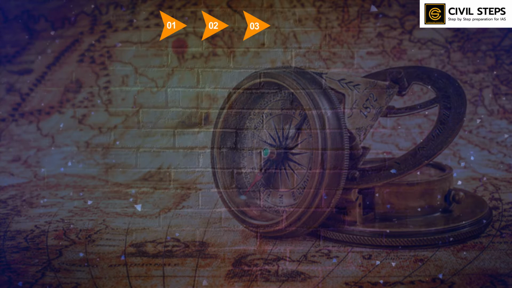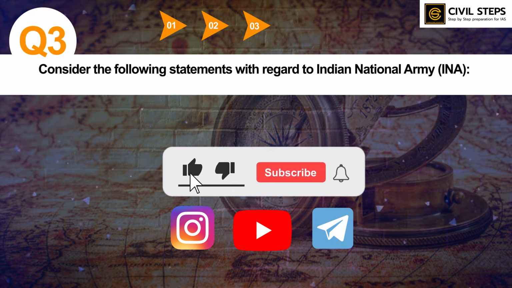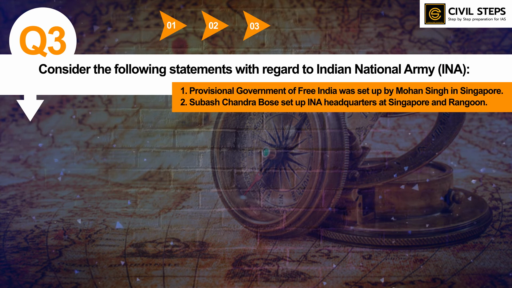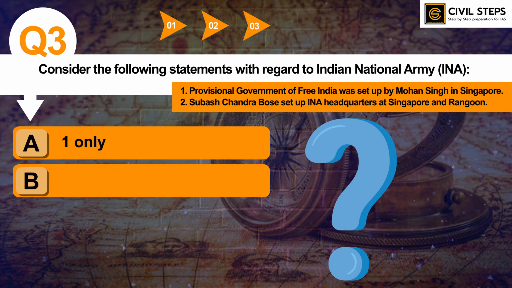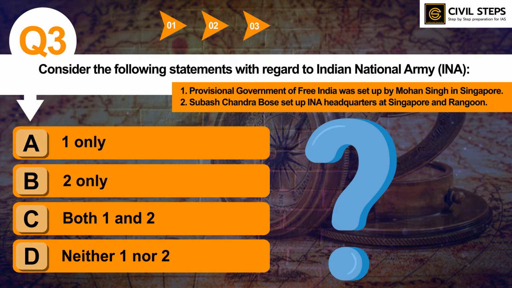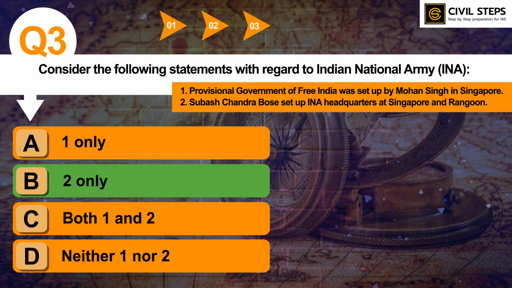So let us now discuss question number 3. Consider the following statements with regard to Indian National Army. First, Provisional Government of Free India was set up by Mohan Singh in Singapore. Second, Subhash Chandra Bose set up INA headquarters at Singapore and Rangoon. So which of the statements given above is or are correct? Option A 1 only, B 2 only, C. Both 1 and 2. D. Neither 1 nor 2. So the correct answer of this question is option B, 2 only.